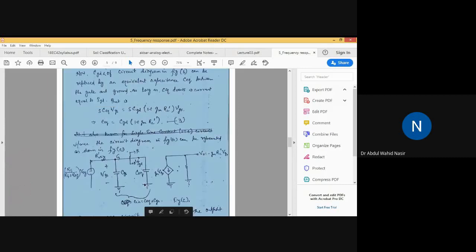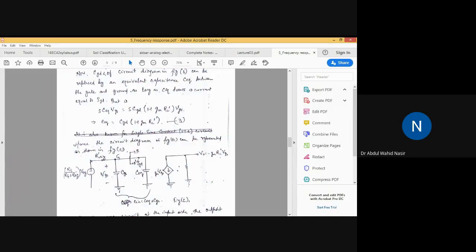So how can we find the current IGD in this branch from gate to ground? It is S into C equivalent, and the voltage difference across the two terminals, gate and ground. Since the potential at ground is 0, only the VGS term is there.